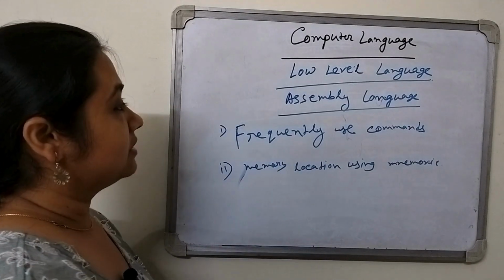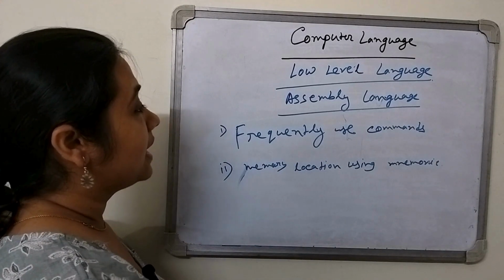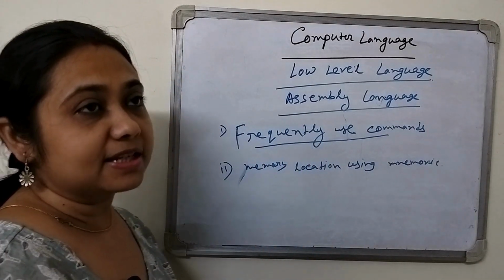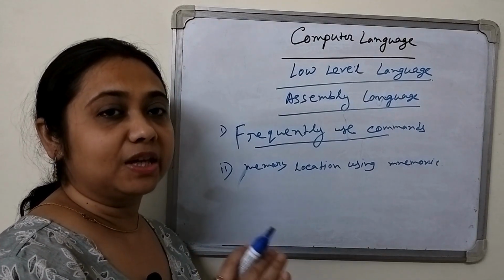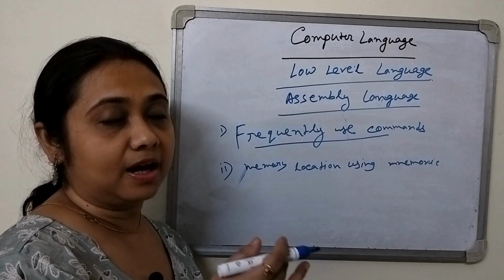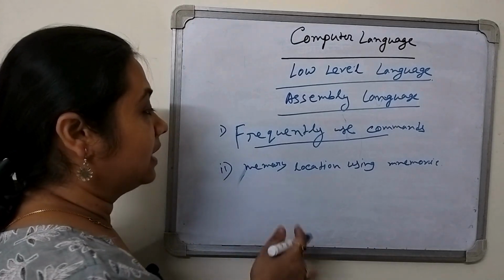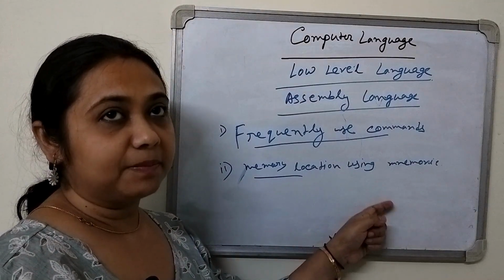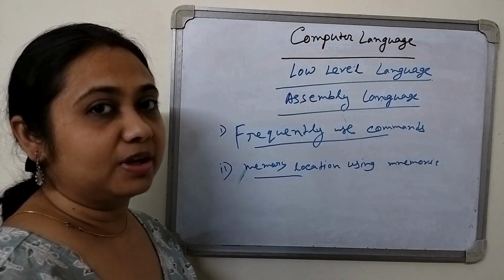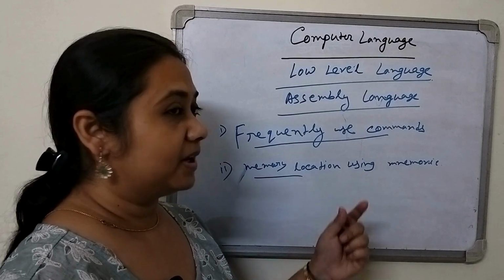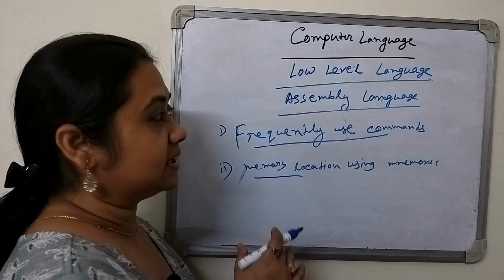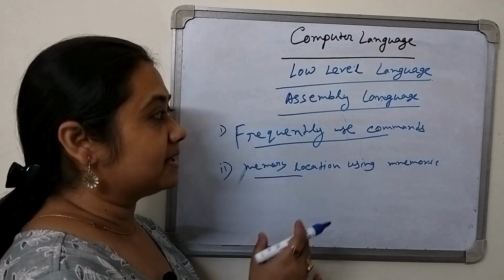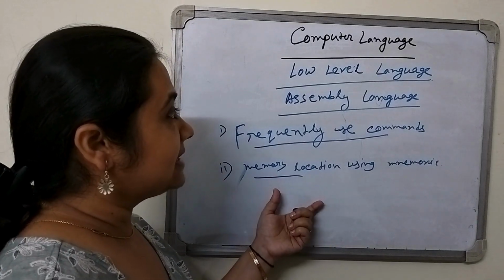The assembly language. What is the assembly language? In this language, frequently used commands are used. That means we use some commands which are a little bit understandable by human beings, and memory locations are represented using mnemonics. That means we have to remember some mnemonics by which we can represent the memory. This language is not totally dependent on binary, but we have to remember some codes. So this is known as the assembly language.